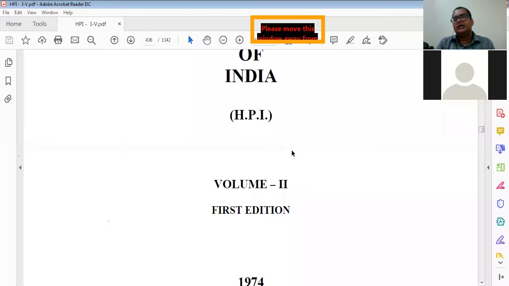Then after that we have seen the different values given, like chromatography. Then the determination of S value, and determination of moisture content for solids, minerals, and for the vegetable kingdom is given. So all these things are there. So this HPI Volume 1 is a very important book, because it is related with pharmacy, the process of manufacturing, the determination of quality, and drug testing. Many things are given in HPI Volume 1.